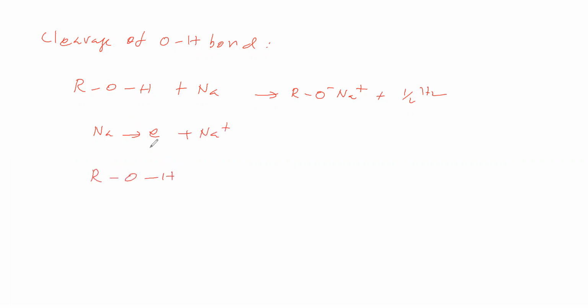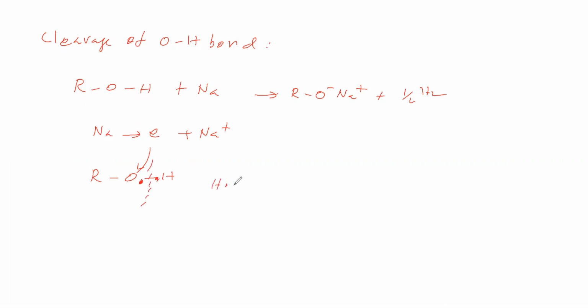Okay. Now we will take alcohol. We will add sodium into this. Then what we are getting in the sense RO minus Na plus and H2 gas. Like this reaction is possible. Now, how this reaction takes place, that we will see. Sodium gives electron and becomes Na plus. This electron is taken by oxygen of ROH. Therefore, this bond undergoes homolytic cleavage.